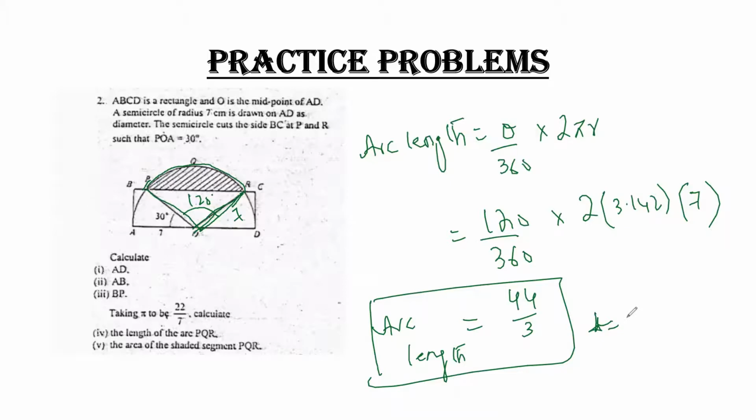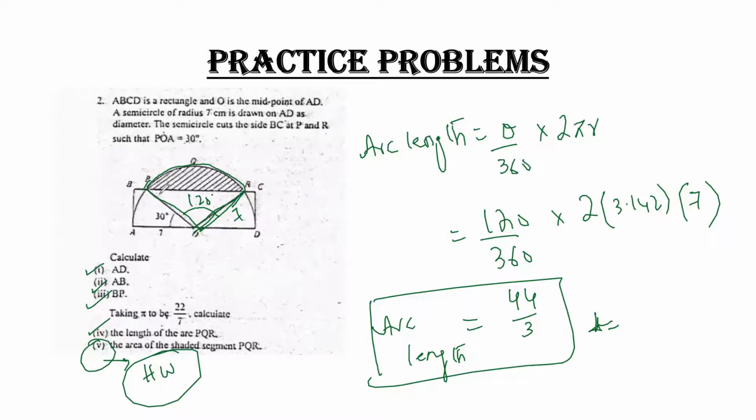Clear? So we have done part 1, part 2, part 3 and part 4, and this part is your homework. Just giving you a hint on how to solve the question. They are asking you to find the area of a shaded segment. It is like the previous question. This is the shaded portion. Just simply subtract this triangle from this sector, and you can directly get your answer for the shaded portion.